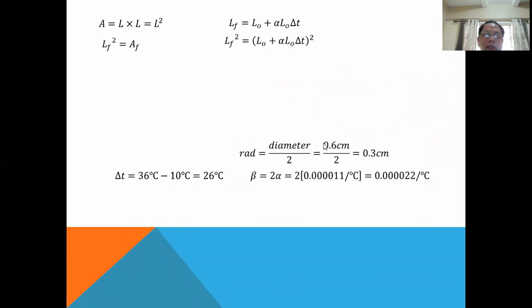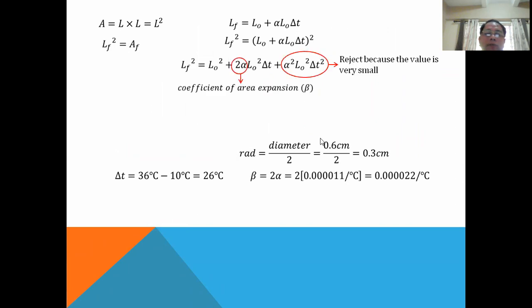However, we have another value which we call beta. The beta value, or the coefficient of area expansion, happens to be twice alpha. So if you have a metal that you made flat, so that it has an area, its beta value is twice your alpha, or your coefficient of linear expansion. That is the only relationship of beta, the letter B, with alpha.